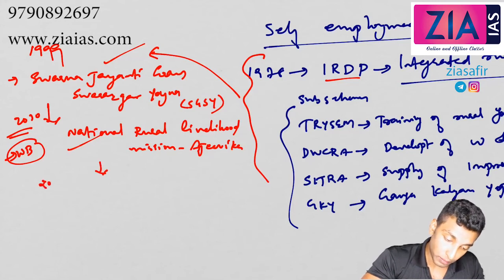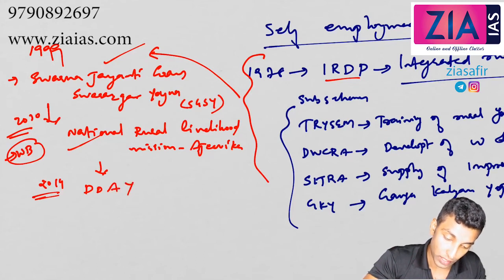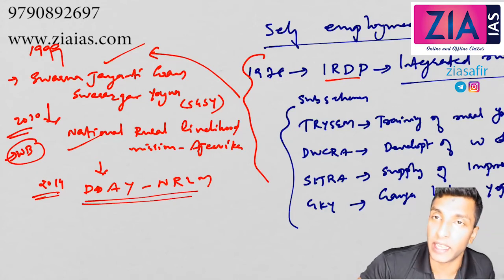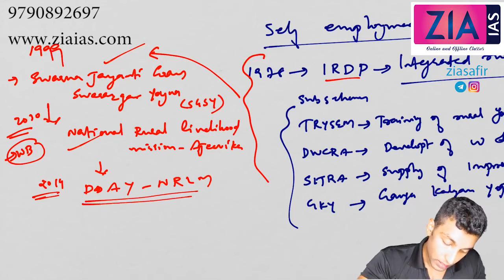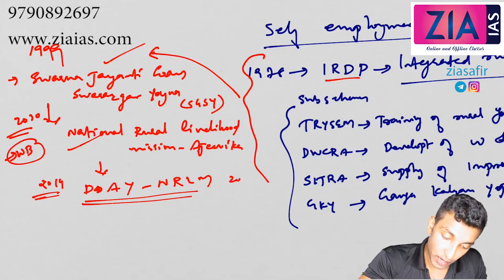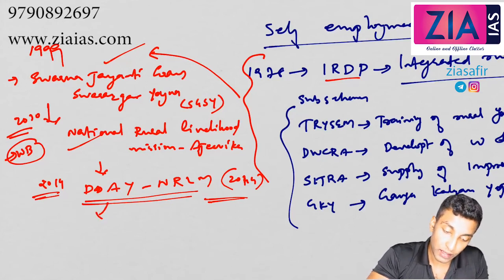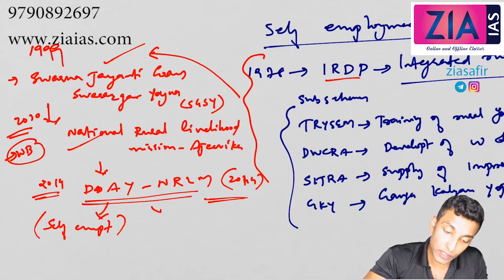In 2014, it was again renamed as Deen Dayal Antyodaya Yojana, DAY NRLM. The same scheme is renamed like this. So there are 2 components here, self-employment and also skilled employment.